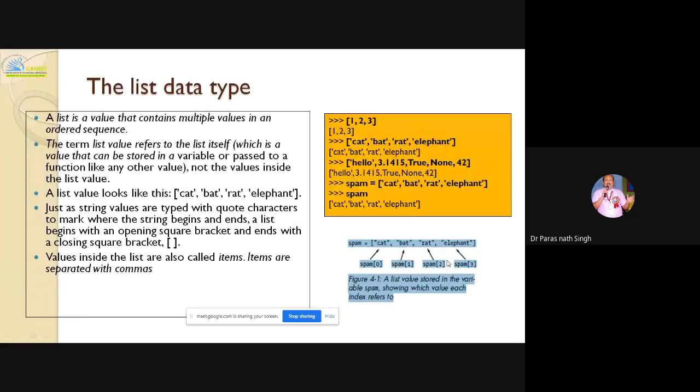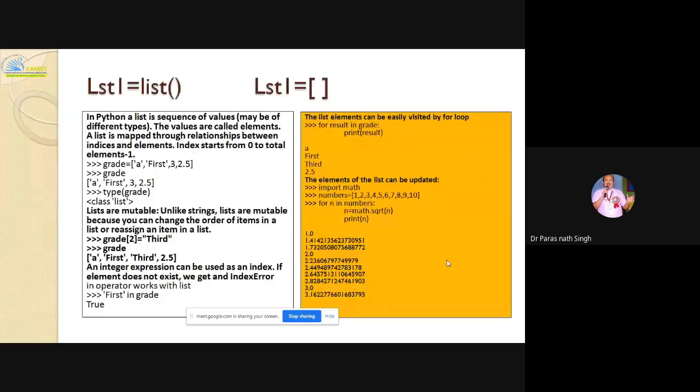These are the basic things. Meera, again, we will move to the next. Yes, sir. Okay. I have given here how to declare an empty list. You can use the built-in function list, for example lst equal to list(), so that one empty list will be declared in memory, or directly give the empty square brackets.